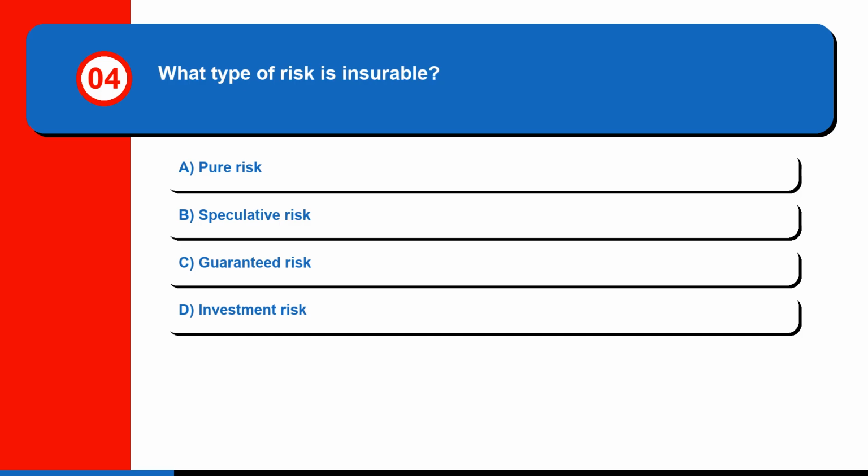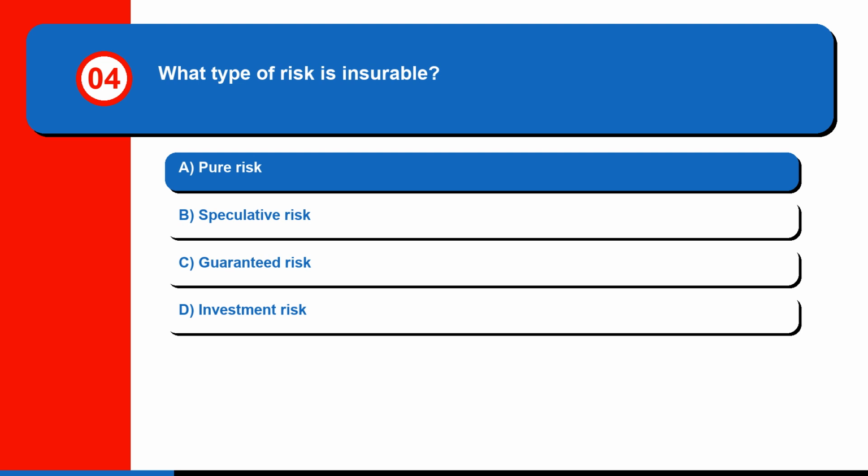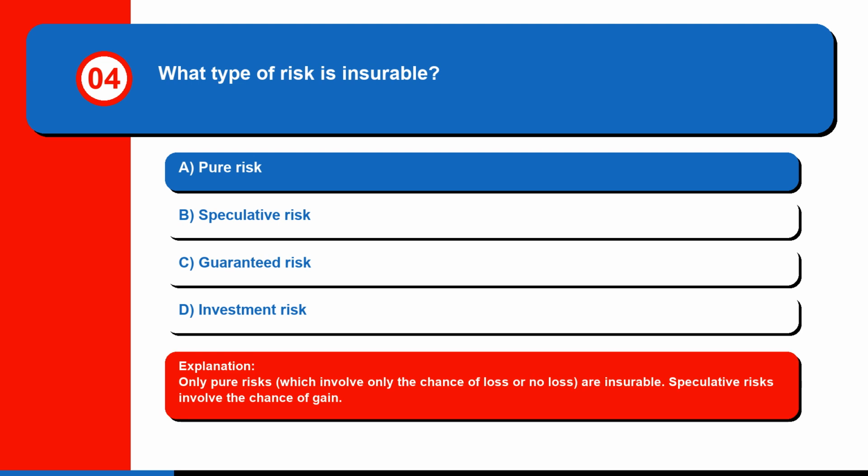Question 4. What type of risk is insurable? A. Pure risk, B. Speculative risk, C. Guaranteed risk, or D. Investment risk. The correct answer is A, pure risk. Only pure risks, which involve only the chance of loss or no loss, are insurable. Speculative risks involve the chance of gain.